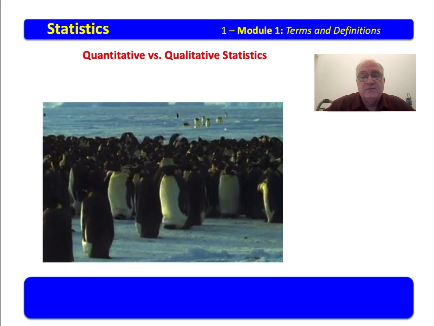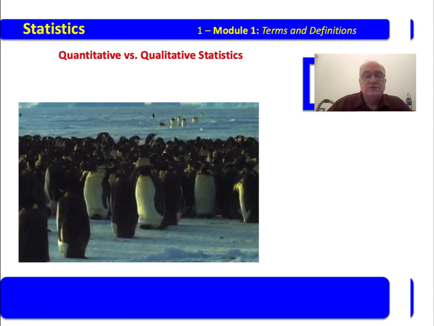Or are they afraid of the polar bears that are out in the water? Quantitative would be things like how tall are they, what do they weigh, those type things that can be quantified. Qualitative are things that deal with quality. Quantitative deals with quantities, things that can be quantified using numbers.